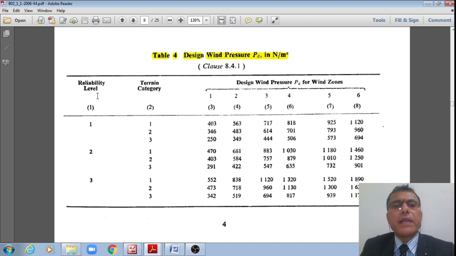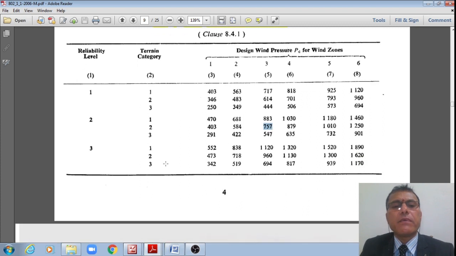Let us say, for example, reliability level 1, terrain category 2, with Hyderabad in wind zone 3: 614 Newton per meter square. That is reliability 1. Whereas the same Hyderabad with reliability 2, in terrain category 2, increases from 614 to 757 Newton per meter square. Whereas for reliability 3, it increases further to 960.